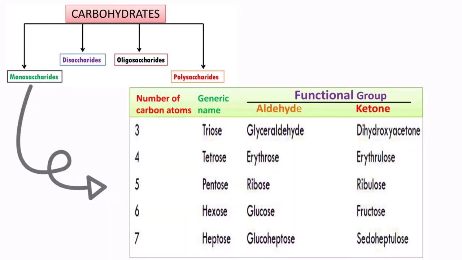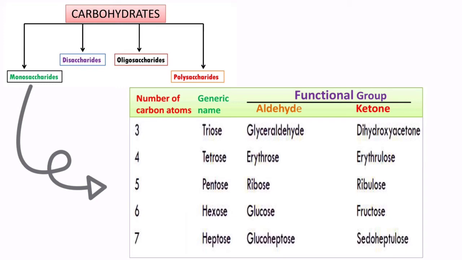And these monosaccharides are further classified based on the number of carbon atoms and the type of functional group. For example, a monosaccharide with 3 carbons is called a triose. If that triose has an aldehyde group, it is called glyceraldehyde. And a triose with a ketone group as the functional group is called dihydroxyacetone.